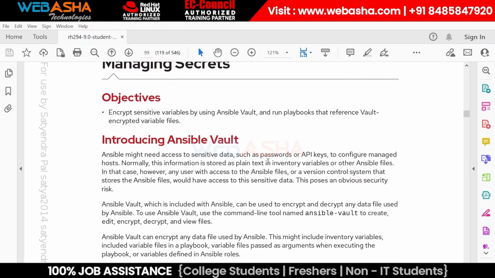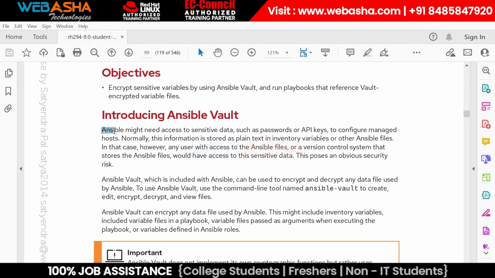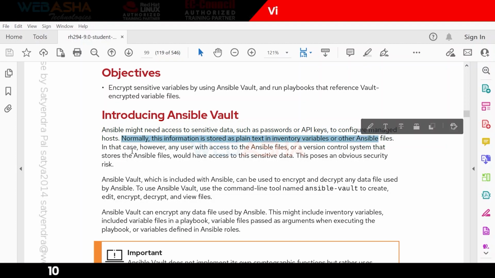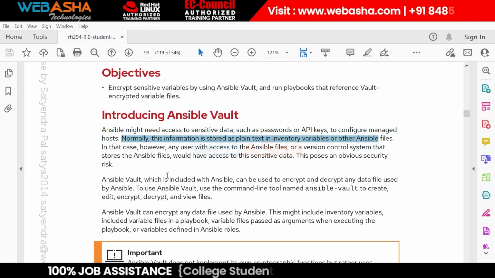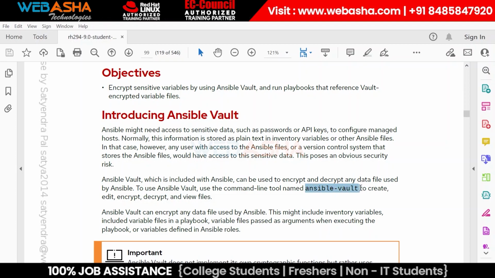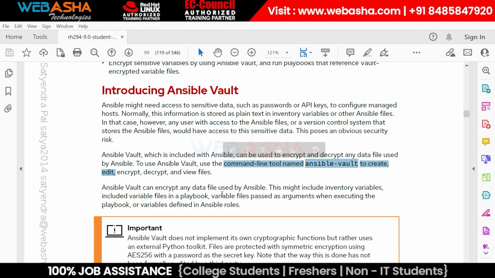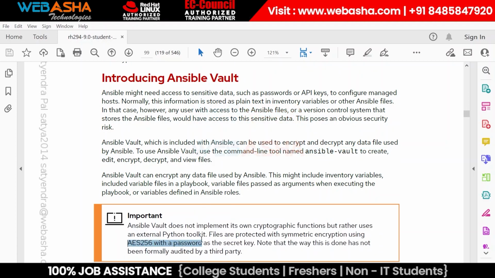So let me show what the use of secrets is. What they mention is that Ansible might need sensitive data such as your passwords and API keys to configure or manage hosts. Normally this information is stored in plain text, in the inventory file or other Ansible configuration files. In that case, any user with access can read it. So these are the issues. Now Ansible Vault, which is included with Ansible, can be used to encrypt and decrypt any kind of data with the help of the inbuilt tool, Ansible Vault. It helps you create, edit, encrypt and decrypt any kind of file, and it uses AES256 with a password as the secret key.